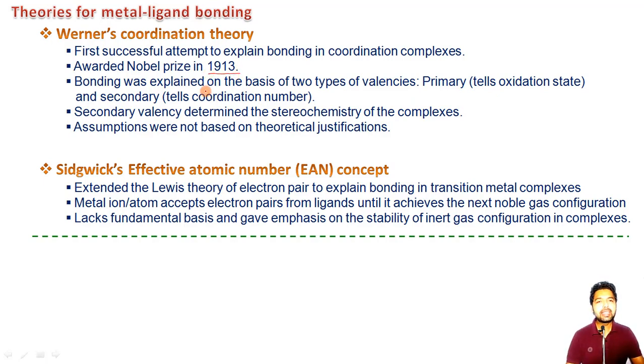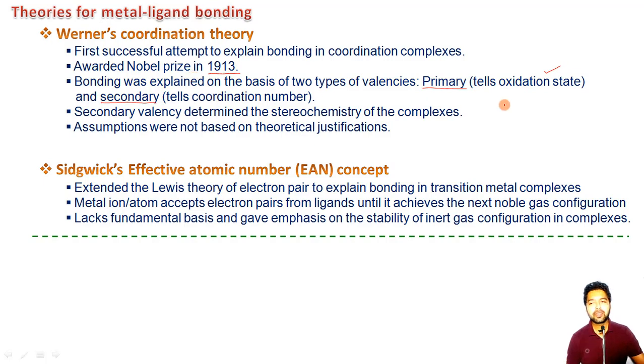The main thing about this theory was that the bonding can be explained on the basis of two different kinds of valencies. The first one, the primary valency, is associated with the oxidation state of the transition metal. Secondly, there was also a secondary valency which gives information about the coordination number of the complex. The secondary valency also determines the stereochemistry of any particular transition metal complex.